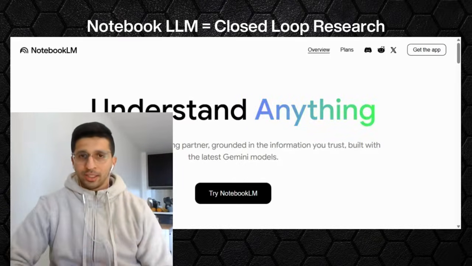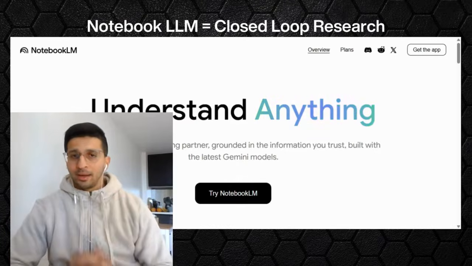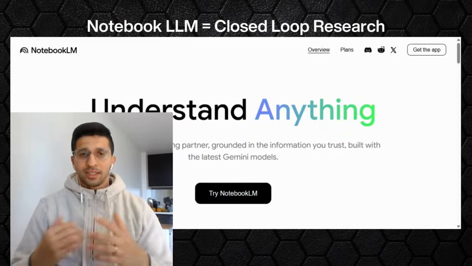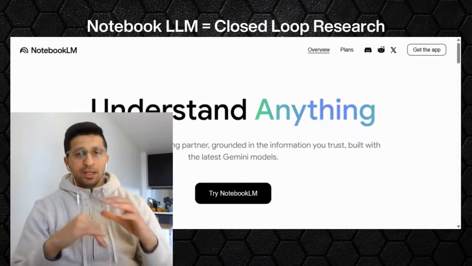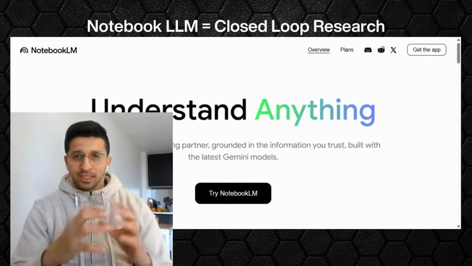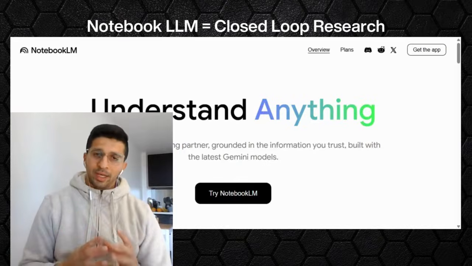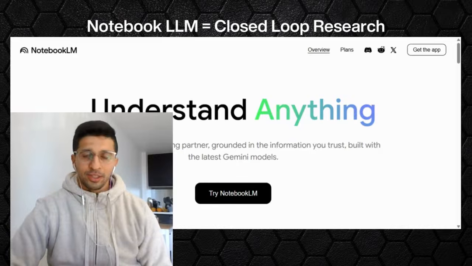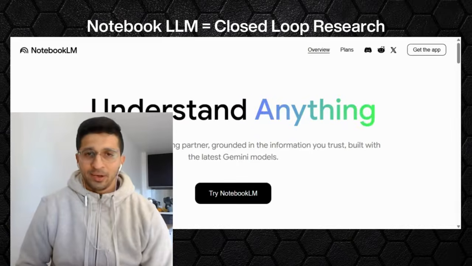That's why Notebook LLM can be quite useful, because when you're doing something like stock market research or looking into an individual business, you want it to give you verified, accurate information. And that's what Notebook LLM can do for you. So let's dive in and see how we can do that.